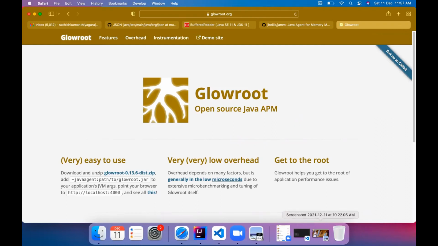So I hope things are clear. This source code is available on GitHub also. That link is already available. You can clone it and run it. Any issues, let me know.